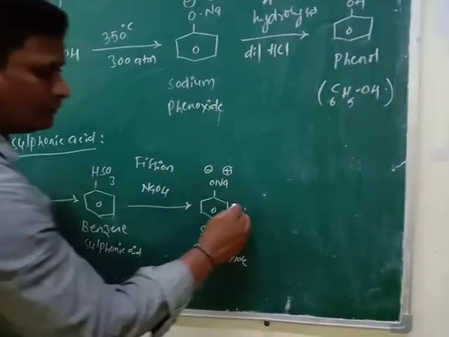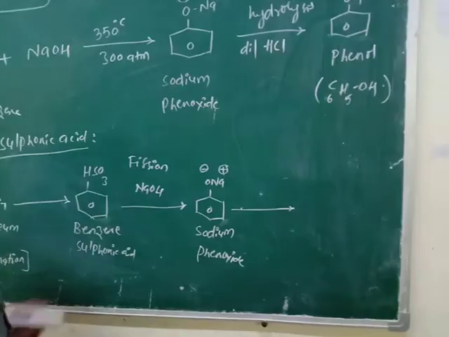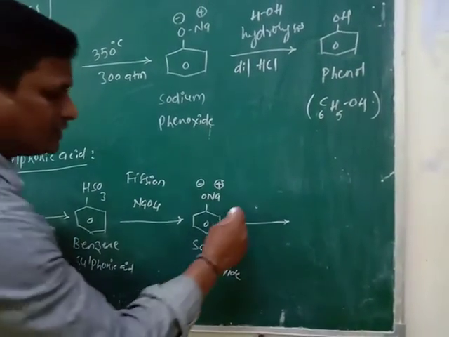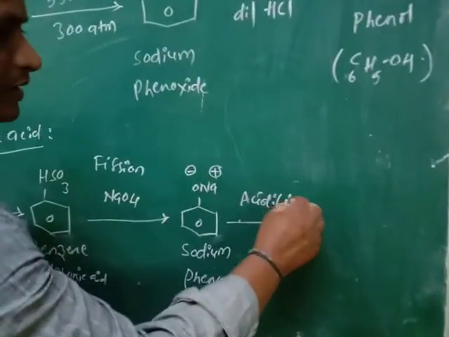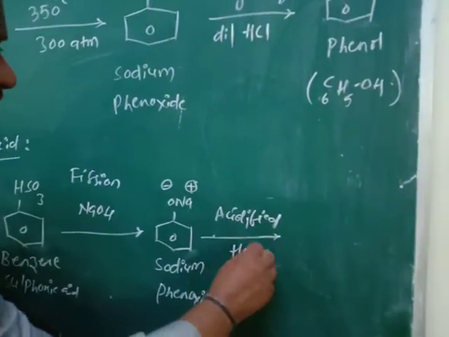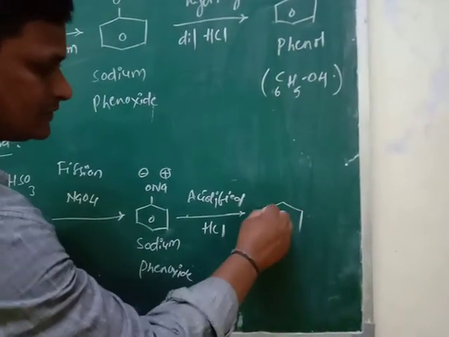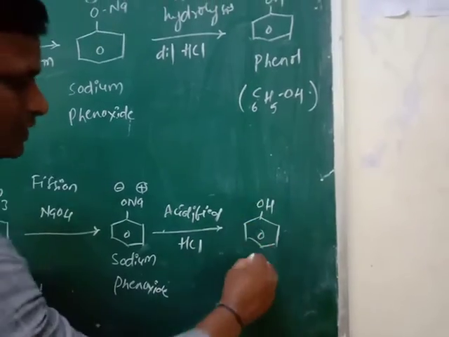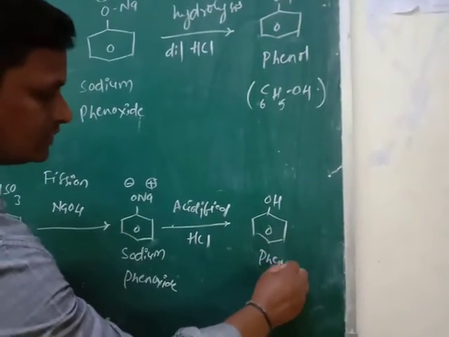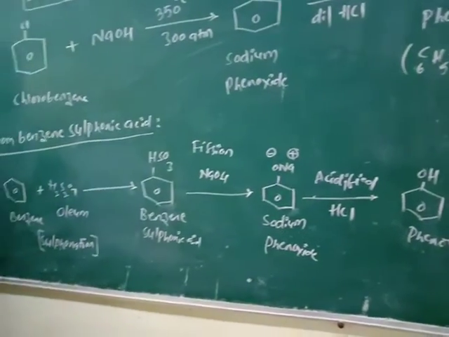Then sodium phenoxide is acidified with HCl. Then it gives the phenol. The obtained compound is phenol. So it is the third preparation method of the phenols from benzene sulfonic acid.